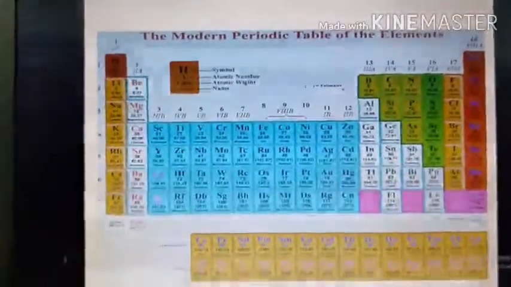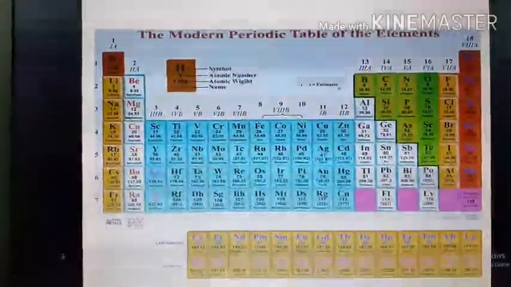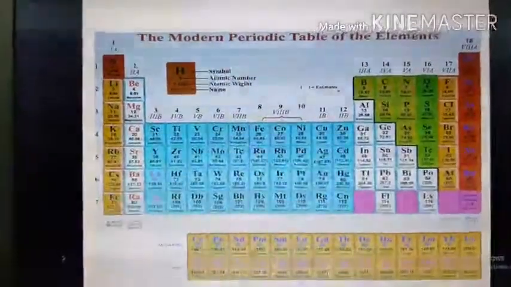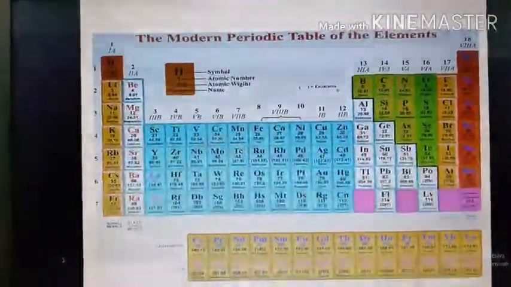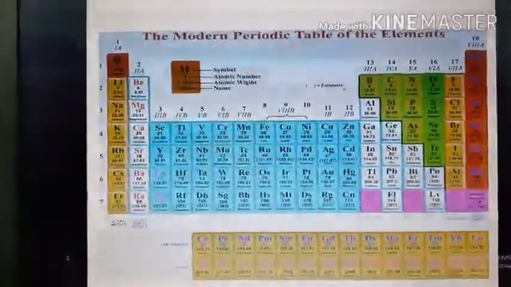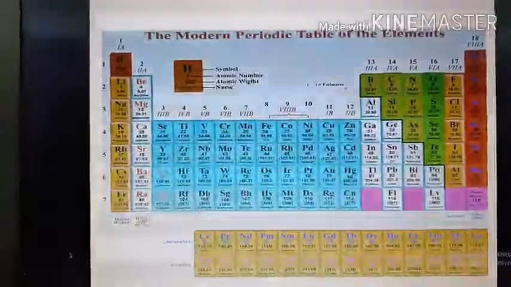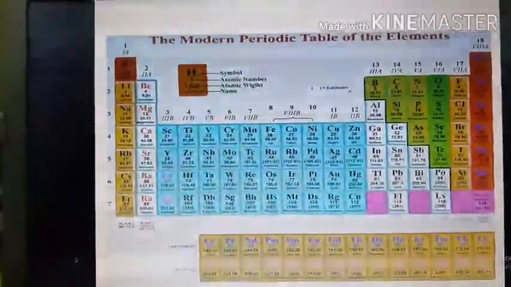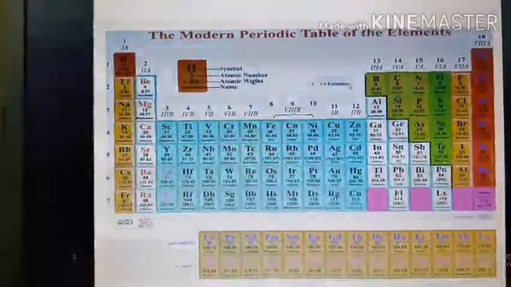The fourth period contains 18 elements, a long period, and the fifth period also contains 18 elements, a long period. Then the sixth period has a total of 32 elements, and this is a very long period, and the seventh period is incomplete.